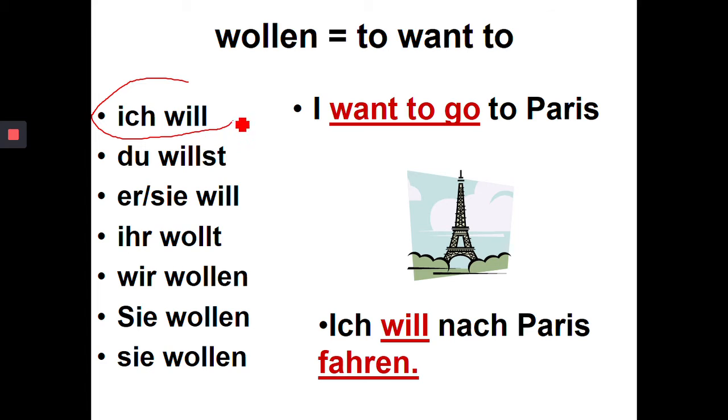Du willst, okay, so a st ending, and er, sie, es will, and you'll see this in all the other ones as well. The ich part of the verb with these 6 modal verbs is the same as the er, sie, es part. And then it goes back to our usual pattern. So ihr wollt, wir wollen, sie wollen, and Sie wollen. So I want to go to Paris. Ich will nach Paris fahren.